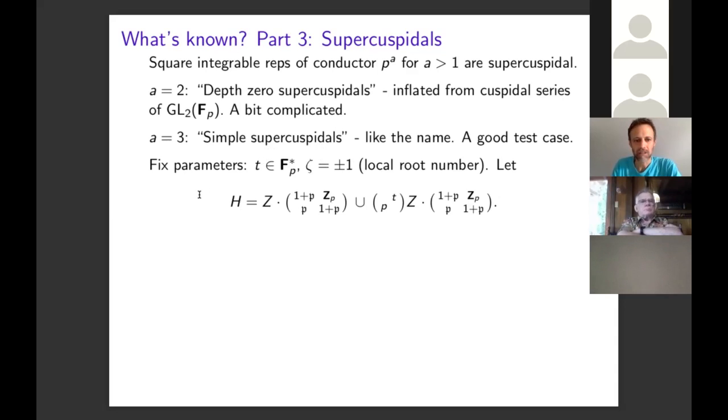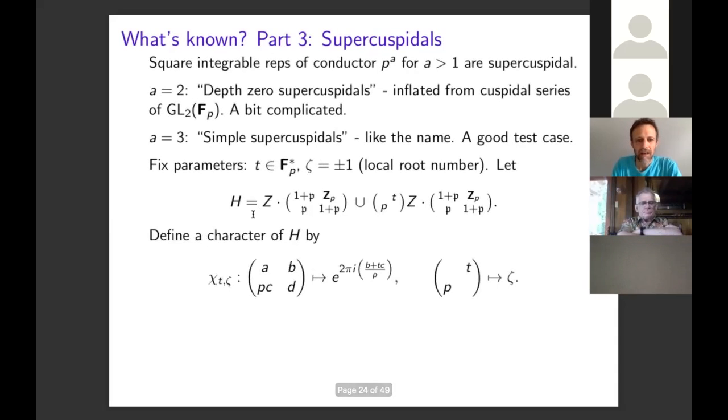So here's the subgroup H that we want to look at. We'll define a character of this group by taking a matrix that reduces mod p to a unipotent matrix. So the complex number, e to the 2 pi i times (b plus t times c) over p. So t here is this parameter that we fixed. It's easy to check that this is a character of this subgroup. And we'll take this other off-diagonal guy to the local root number zeta.